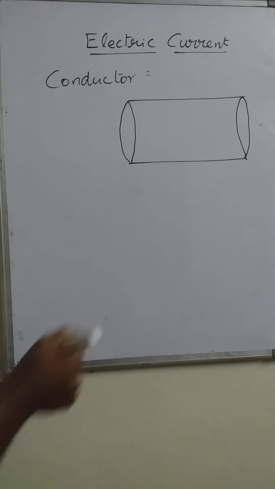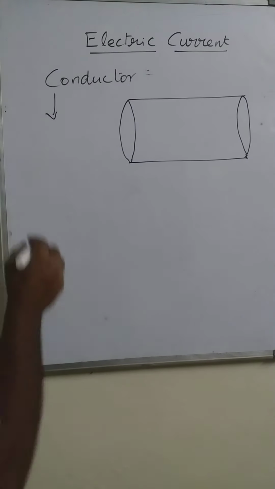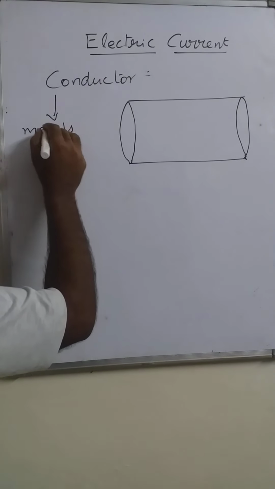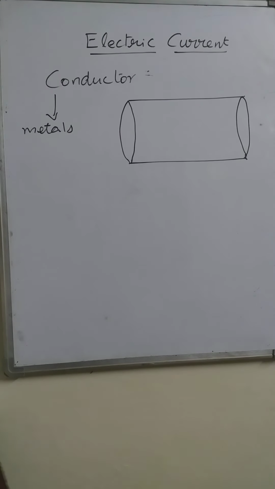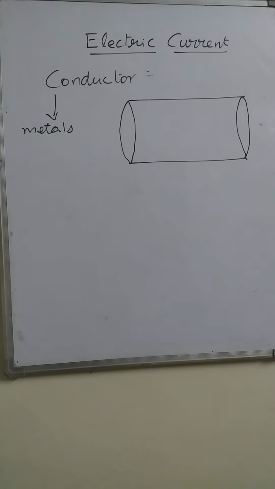There are so many examples of conductors. Metals are conductors, but their conductivity will vary. Generally we take the metals. All the metals, through which the charges can flow, and some other conductors also.